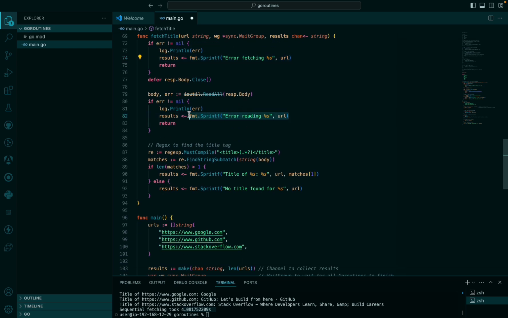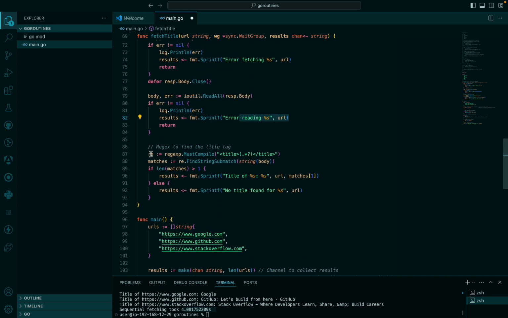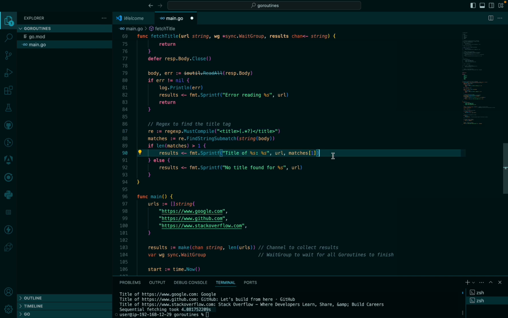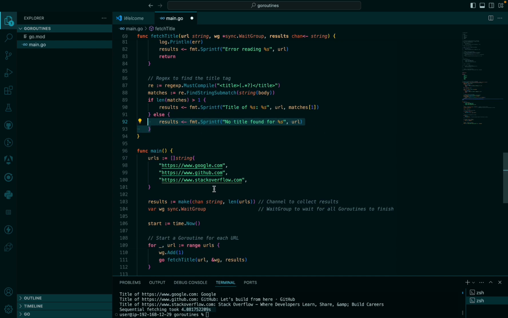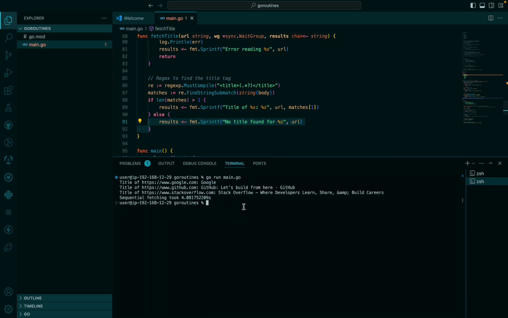So now let's come down here. The same goes here, right? We are trying to read the body. In case there's an error reading the body, we are also passing this error message into our channel here. Don't forget that we are logging this result, which is a channel, out here. Now let's come here. We are using this regex expression to get the title, and once we are able to get the title, we are passing that information into results, which is our channel. The same thing happens here. Now let's run this program and see the time it takes us to run it.